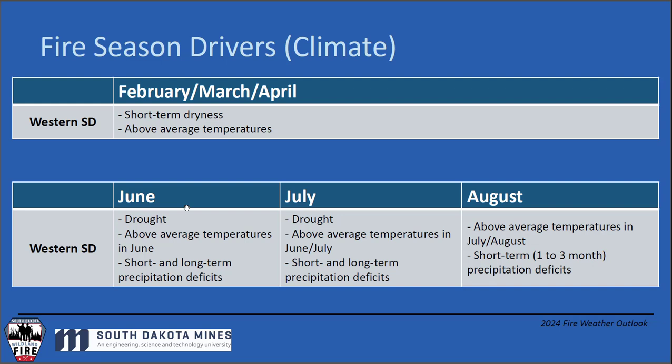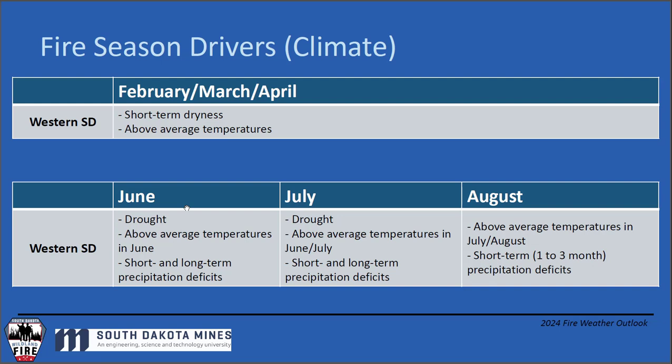Other things that go along with big fires in June and July, at least historically, are above average temperatures and short-term precipitation deficits. When I say short-term, I mean like 6 to 14 days. So let's say it's the middle of July. We're in drought and we've had 11 days where we haven't seen any precip and we've had above average temperatures. That's really going to tilt the scales towards giving us a much higher fire potential.